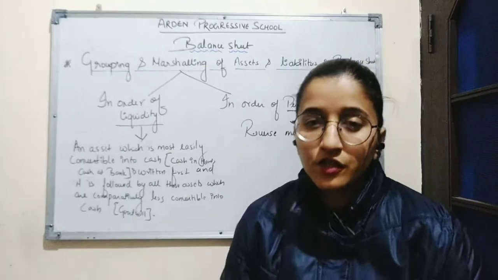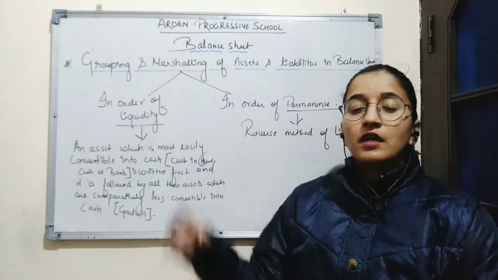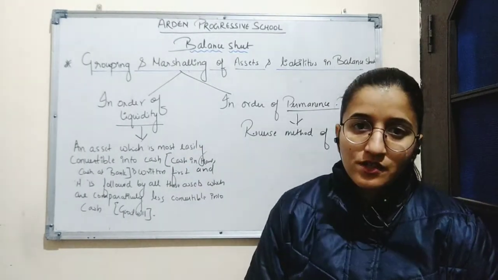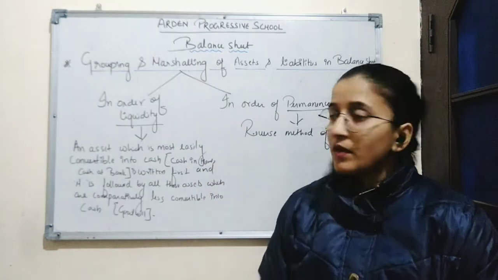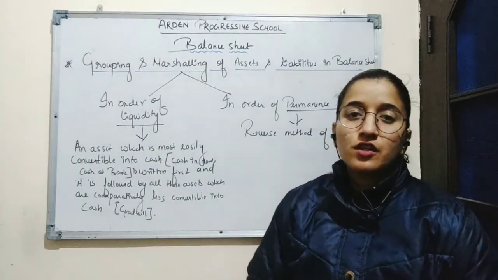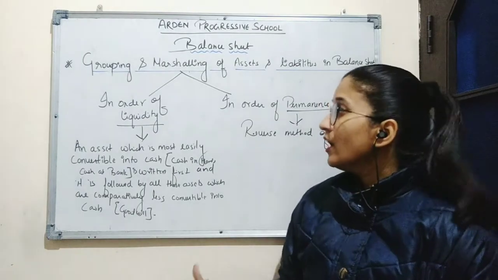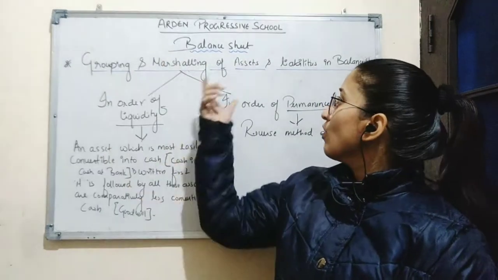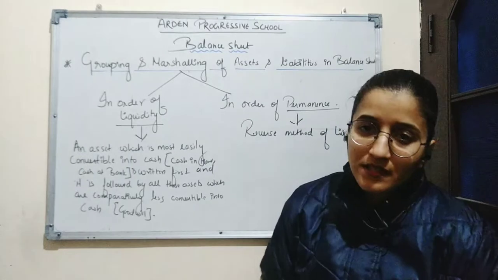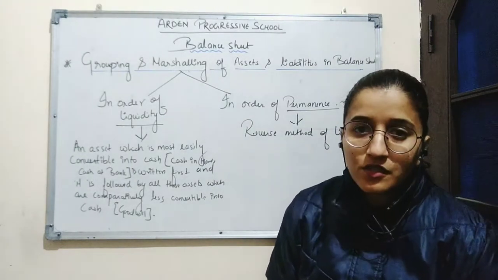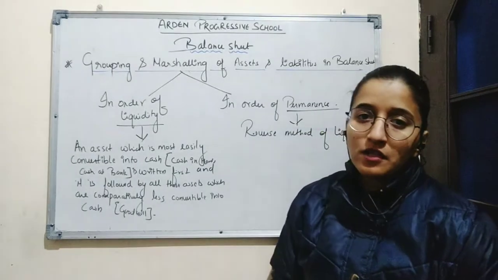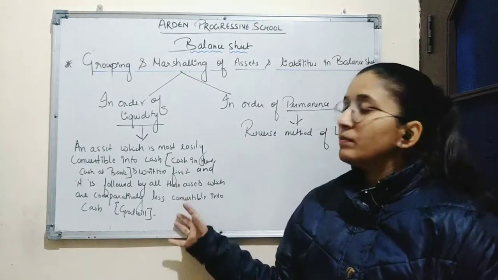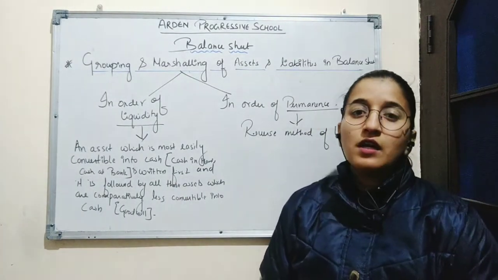So in this session we have discussed the second statement of financial statement, which is statement of financial position, balance sheet. And we have also discussed the nature, need and importance of balance sheet, followed by the methods of grouping and marshalling of assets and liabilities in balance sheet. In the next session, we'll be continuing with the format of balance sheet, and also we'll be doing some practical questions based on balance sheet.